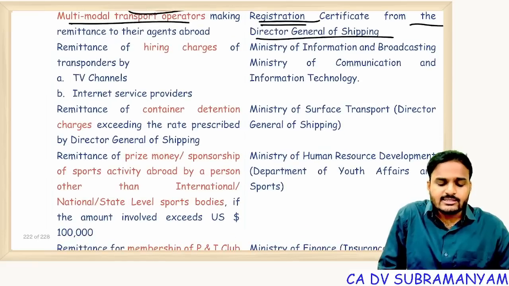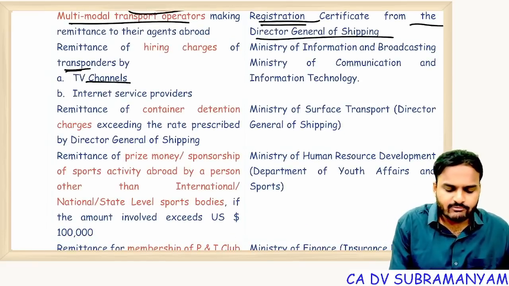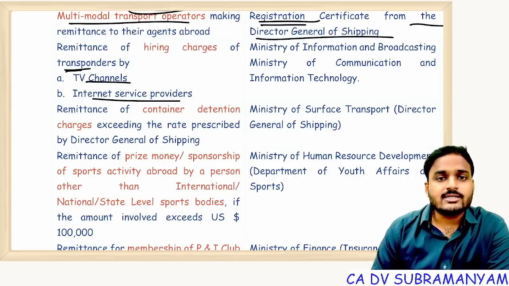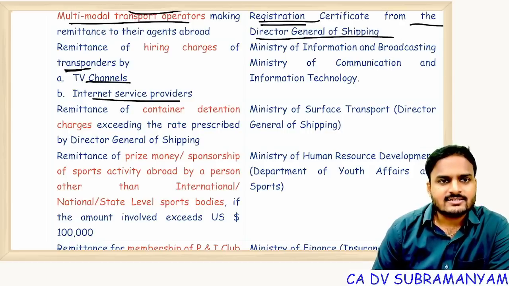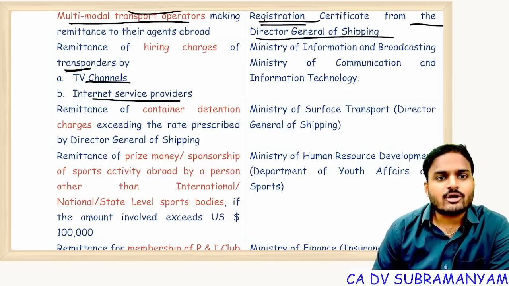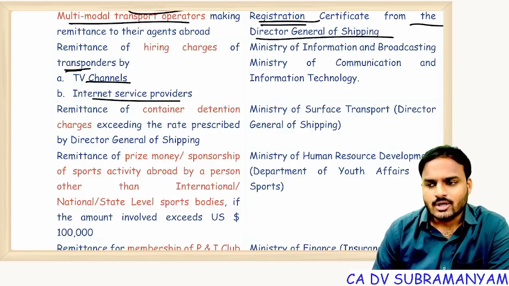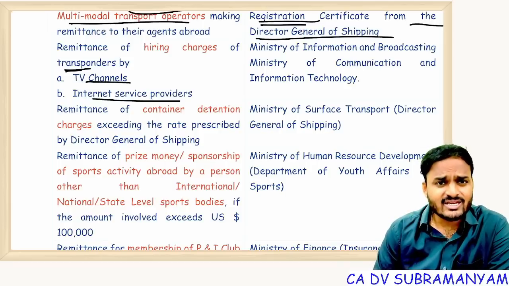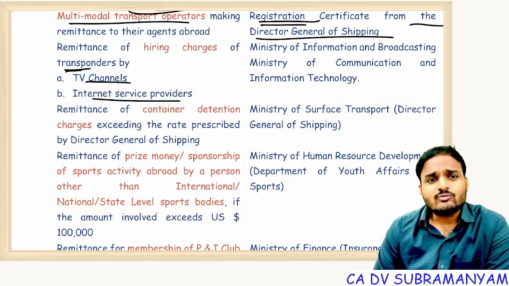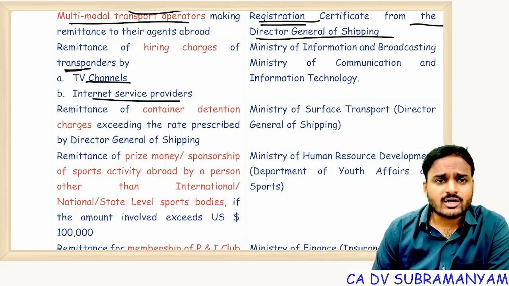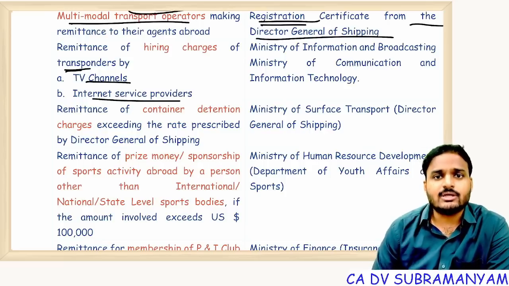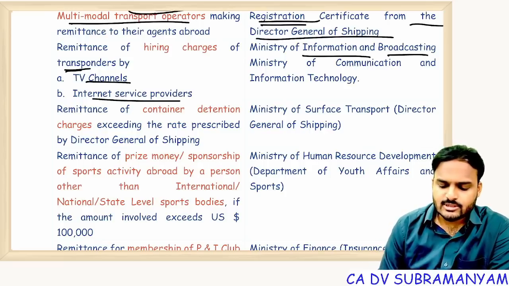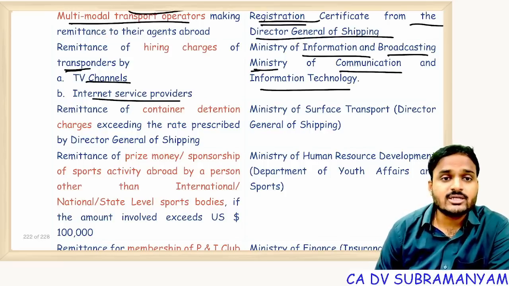Next one, remittance of hiring charges for transponders by TV channels and internet service providers. Here it is all about telecast: sports channels, national geographic channels, or Netflix recording a movie outside India but providing that movie in India. Against that, we need to make payment in foreign currency. So withdrawal of foreign currency for making payment to these people requires permission from the Ministry of Information and Broadcasting, Ministry of Communication and Information Technology.